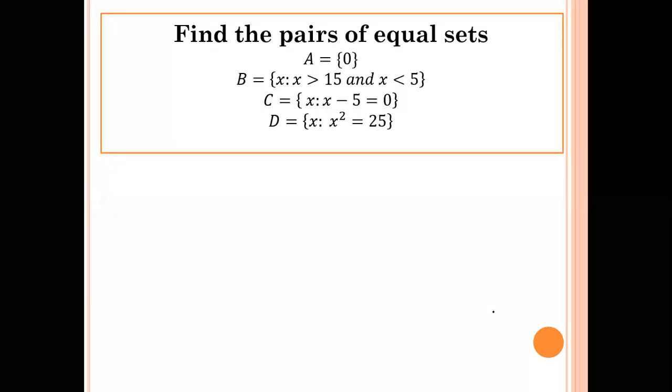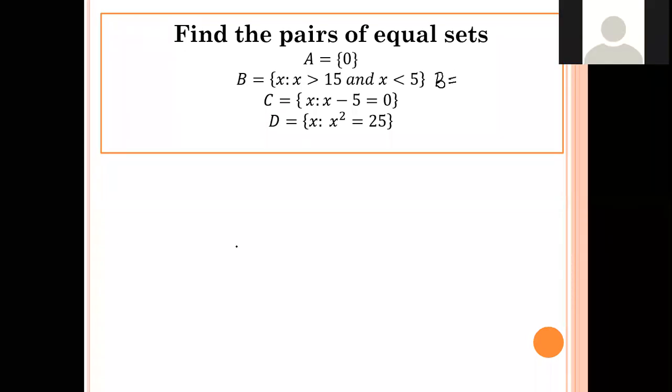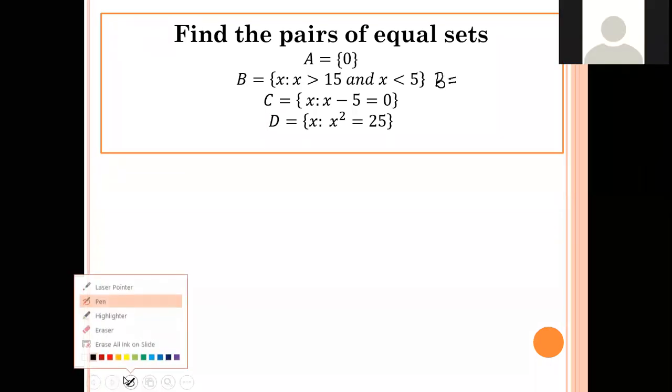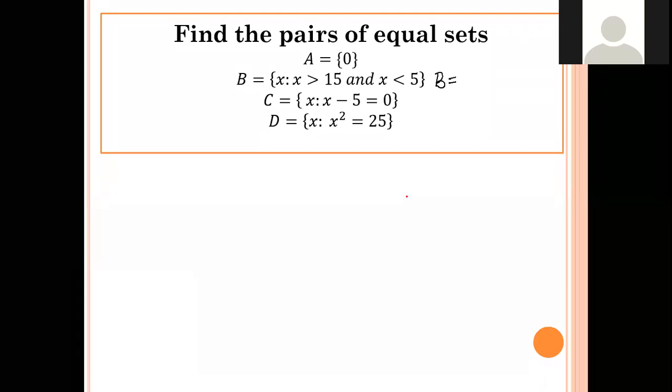Okay, so can anyone tell me which are the pairs of equal sets in this question? Before finding which are the equal sets, first we'll write what the elements are. Okay, so set A contains only 0. What about set B, students? What are the elements in set B? You have to write X.